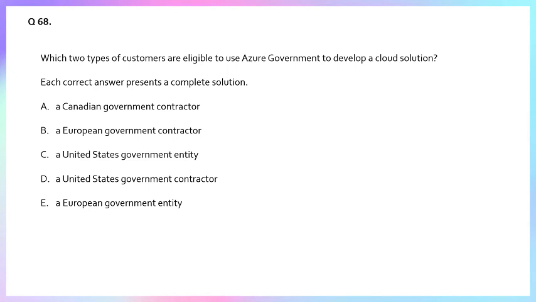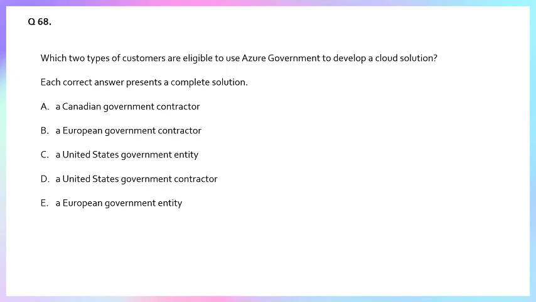Question number 68. Which two types of customers are eligible to use Azure Government to develop a cloud solution? Each correct answer presents a complete solution. A. A Canadian government contractor. B. A European government contractor. C. A United States government entity. D. A United States government contractor. E. A European government entity. So, options C and D are correct.